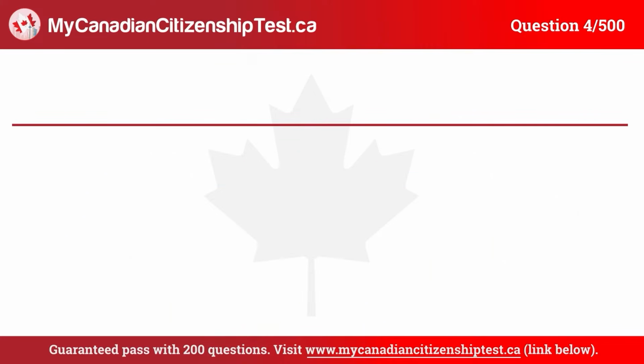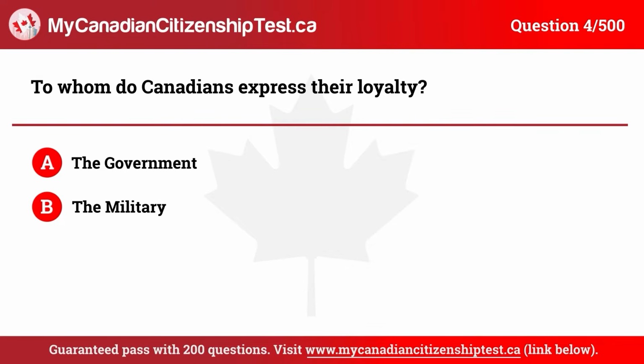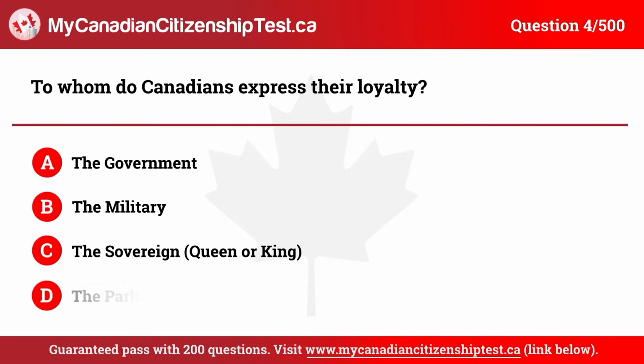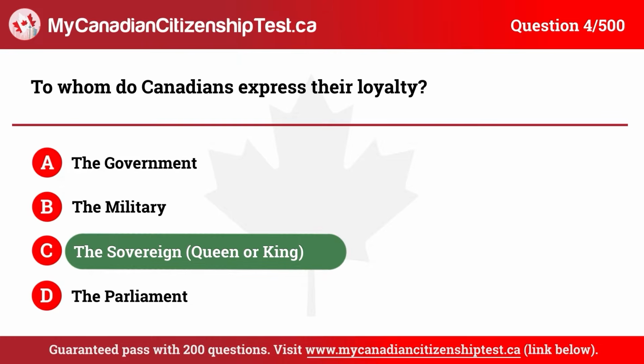Question 4. To whom do Canadians express their loyalty? A. The government. B. The military. C. The sovereign queen or king. D. The parliament. The correct answer is C. The sovereign queen or king.